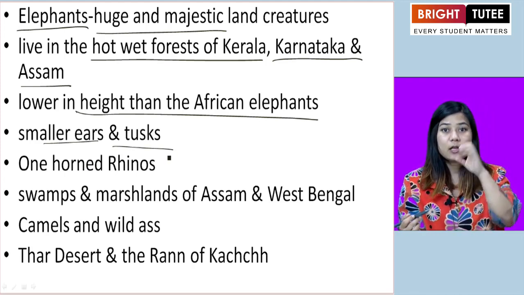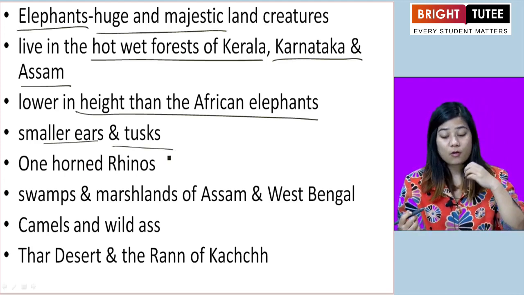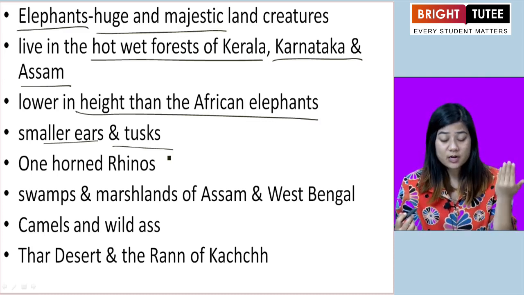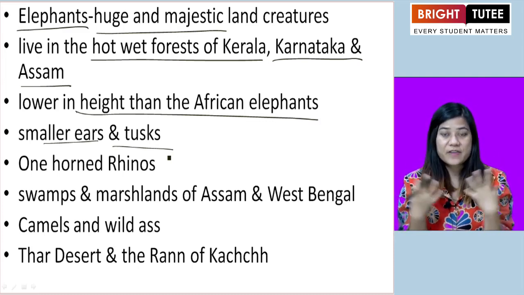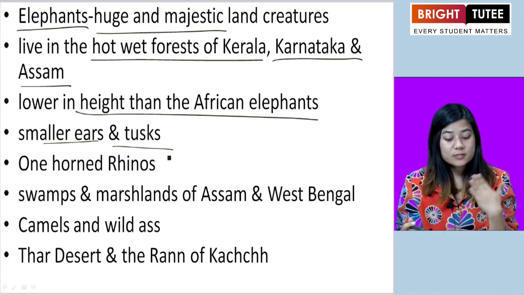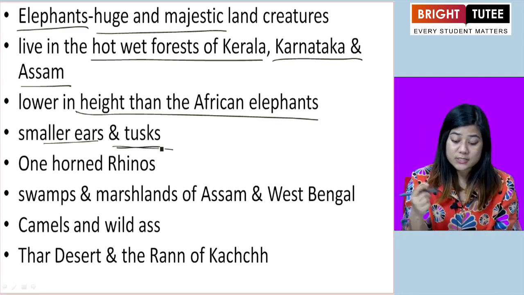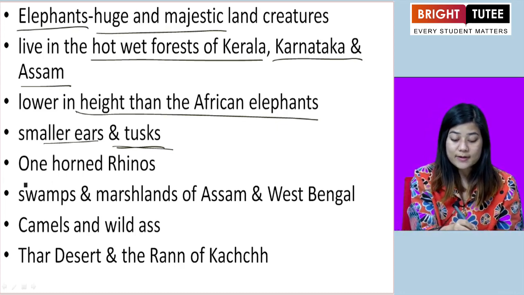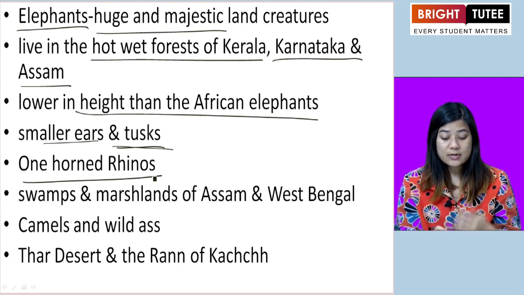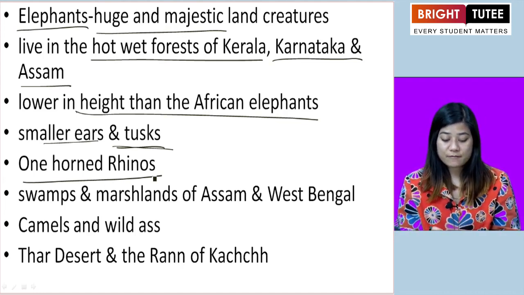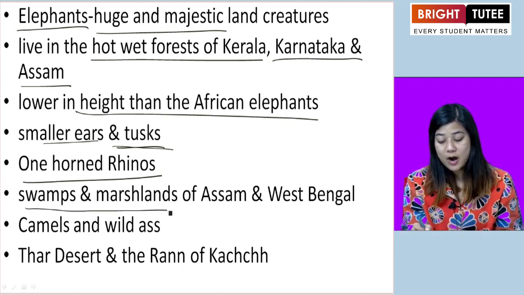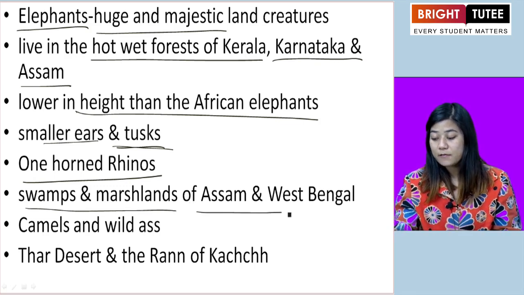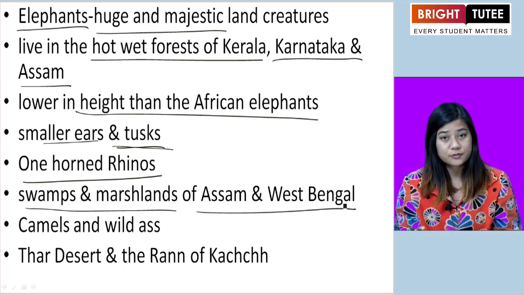Tusk is the white horn-like thing which is part of their face. So they have smaller ears and smaller tusks as well. So that was the elephant. Another animal that we have is the one-horned rhino. One-horned rhinos are found in the swamps and marshlands of the states of Assam and West Bengal in our country.